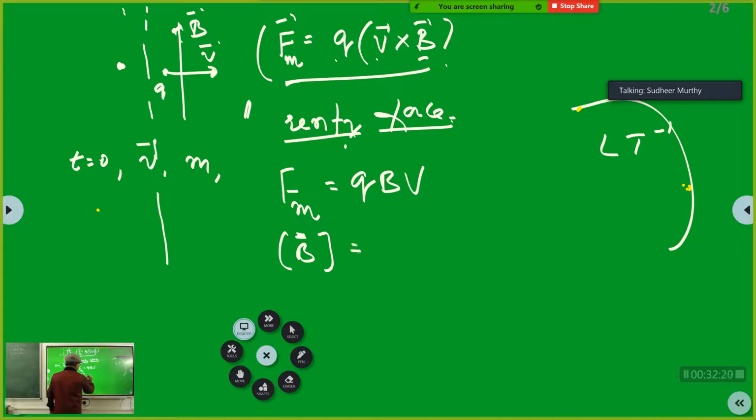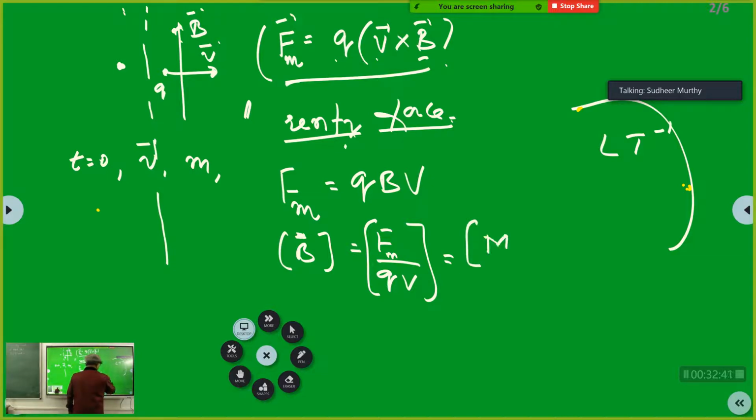What is B going to be? F_M, where I am using the suffix M to say it is the magnetic force, divided by qV. Clear? So, what are the dimensions of force? The dimensions of force are M to the power 1, L to the power 1, T to the power minus 2. How? Force is mass into acceleration, and acceleration is meters per second squared.